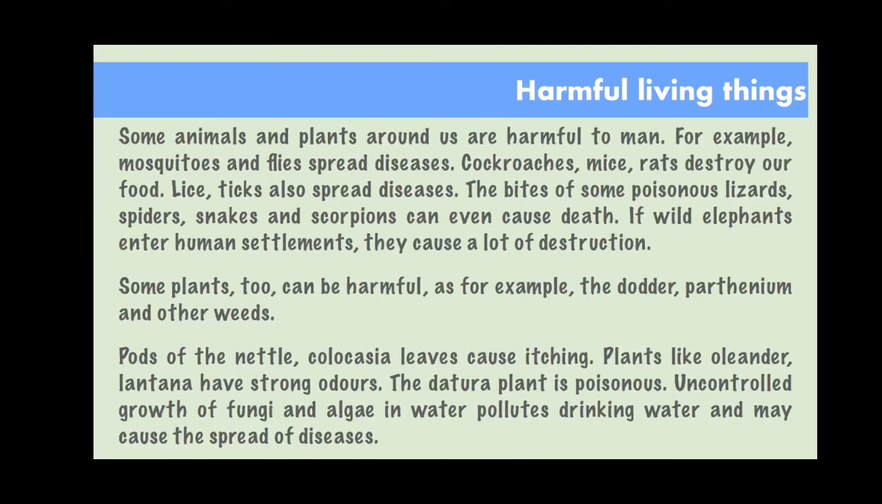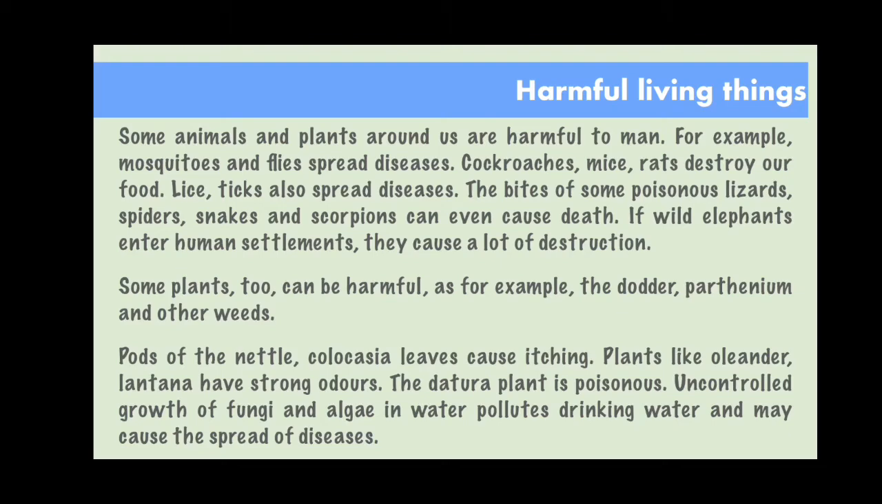Now, harmful living things. As I told you earlier, there are not only useful living things but also harmful living things. Here we will study the harmful living things. For example, the mosquito. If a mosquito bites you, it can cause diseases like malaria, dengue or many other diseases. If cockroaches and mice are there, they keep on destroying our food. The bite of a harmful poisonous animal like a snake or lizard can also cause diseases, or even death.